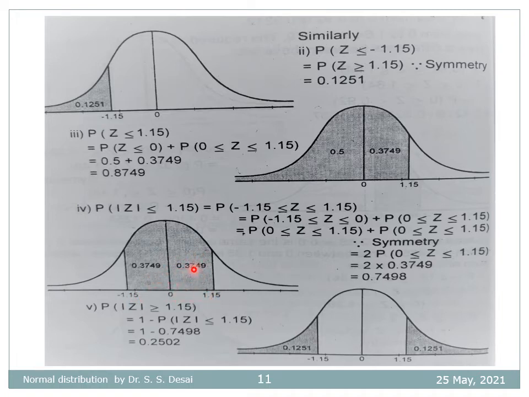Statistically, this can be written as the probability that minus 1.15 is less than or equal to Z less than or equal to 0, this portion, plus the probability that 0 is less than Z less than 1.15, this portion.